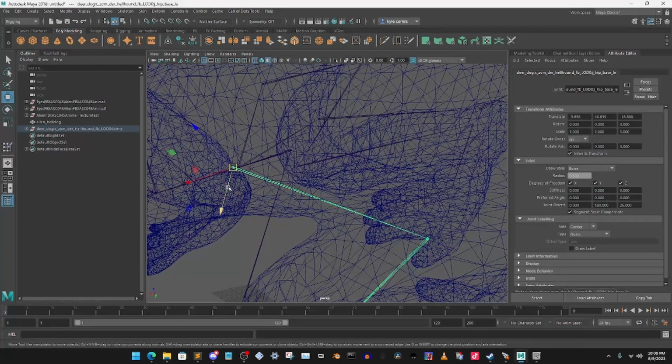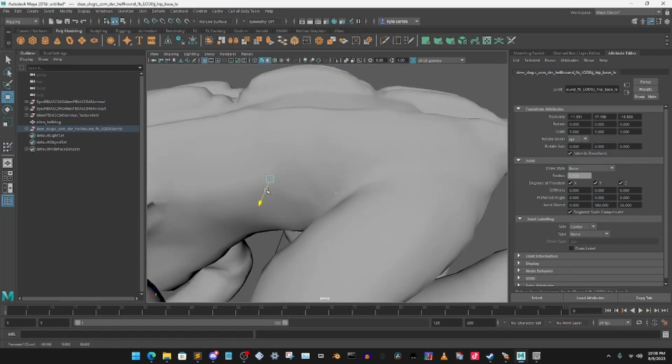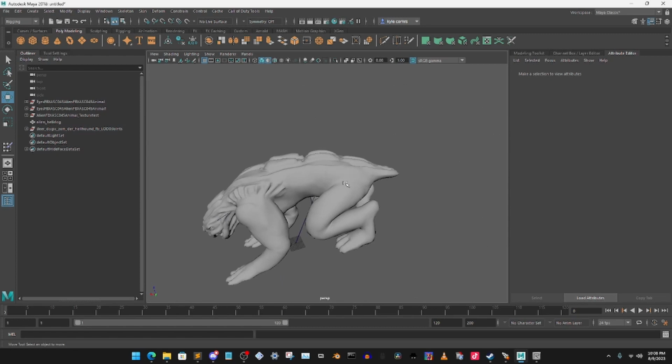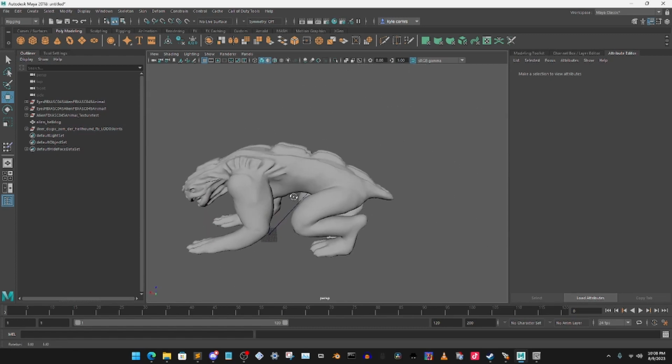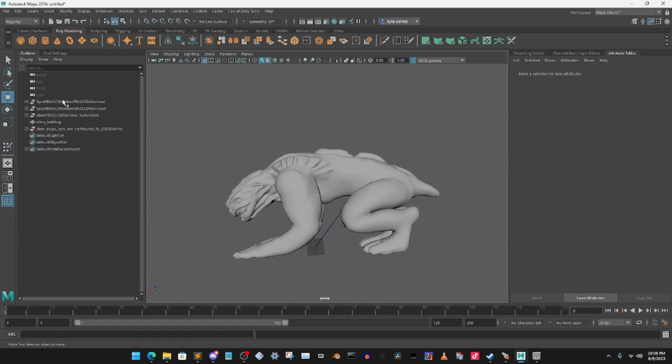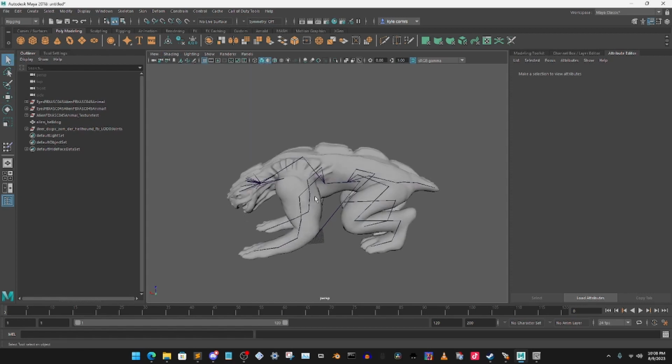I just want to push that in. Oops, now just push it there. It'd be fine. Just, you know what? There we go. Just like that. And perfect. Look at that. Right. Now we have that done. I might go ahead and click on X-ray joints again so we can see bones.